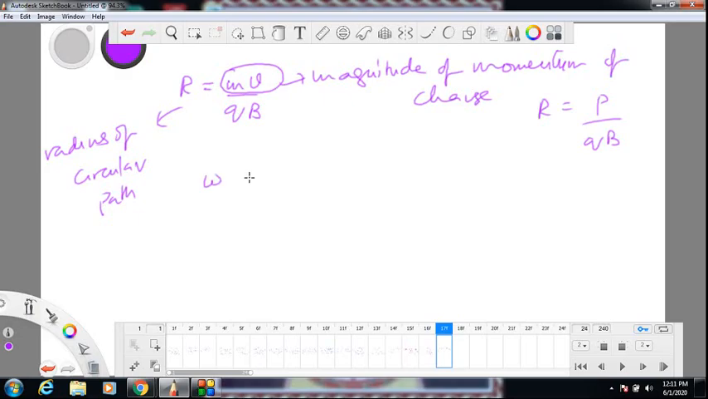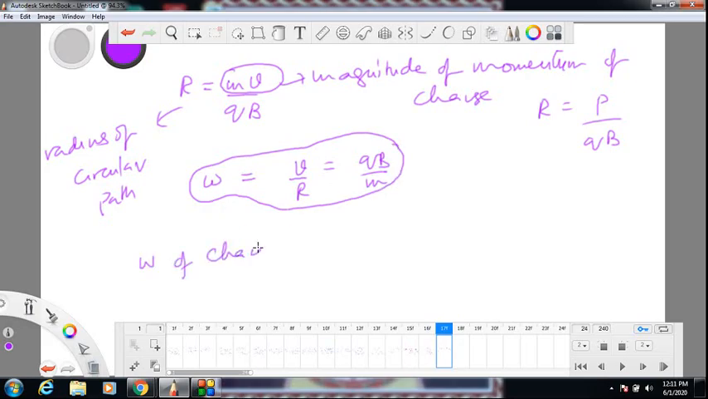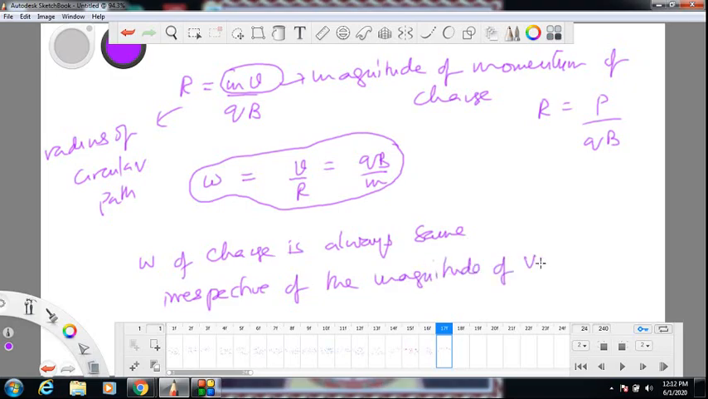Now what about omega, angular speed in this circular path? Omega is v by R. So from the above relation, v by R happens to be qB by m. Now I want to tell you something very important here related to omega. Omega of charge is always same irrespective of the magnitude of velocity with which charge is thrown. This is a very important thing.